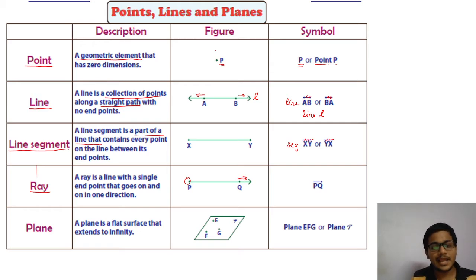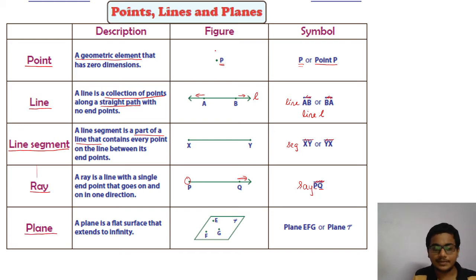So a ray can be extended only in one direction. A ray has a direction, so it is labeled as ray PQ, where the first letter represents the end point of the ray and the second letter indicates the direction in which the ray is extending. Okay, so a ray is labeled like this.